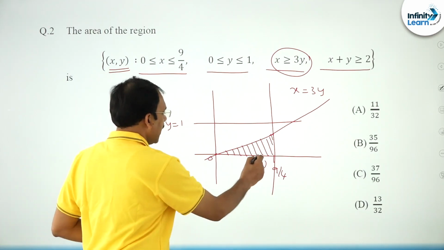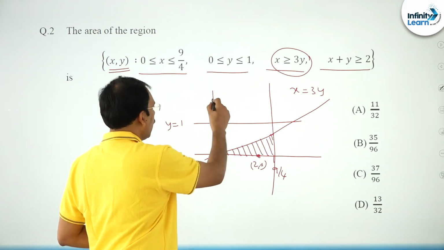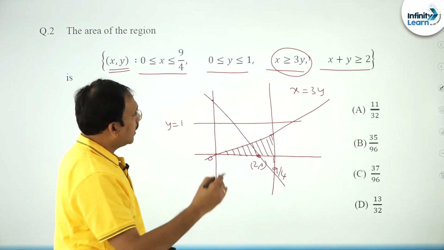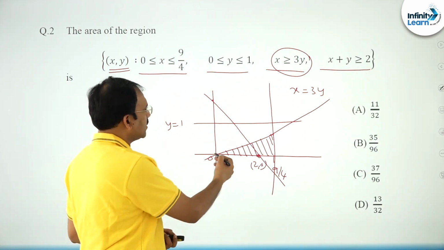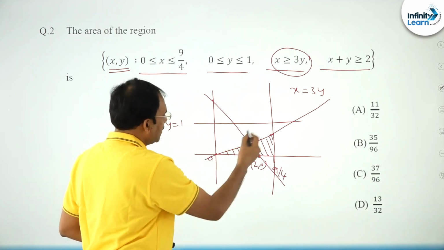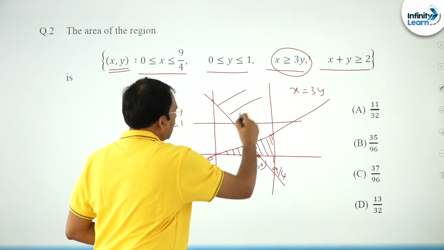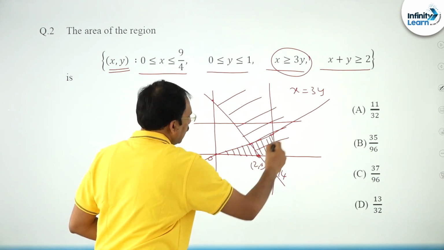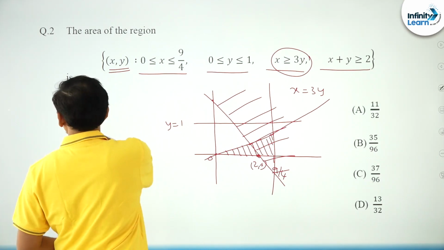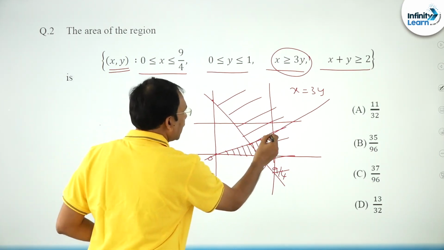So that means x intercept is 2, y intercept is 2, this is the line. Of these, greater than or equal to 2 means it is not the side where origin is. So you have to take the right side. So I can say this side region we have to take. So finally you can identify that the solution of this is nothing but this region.